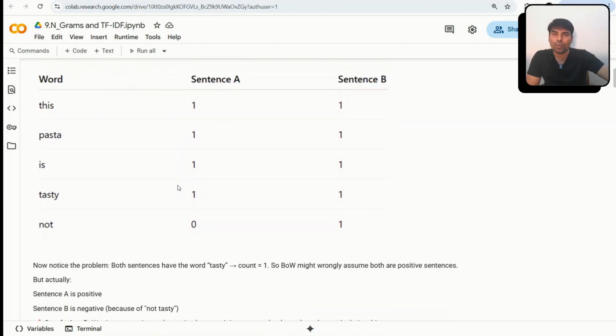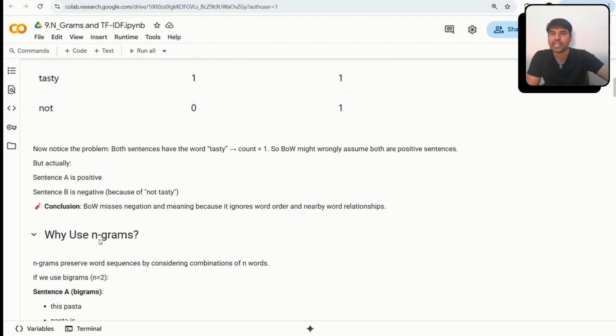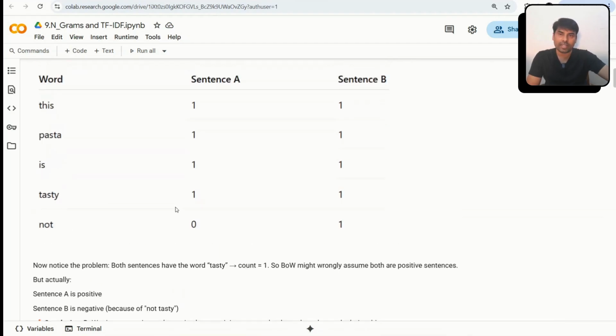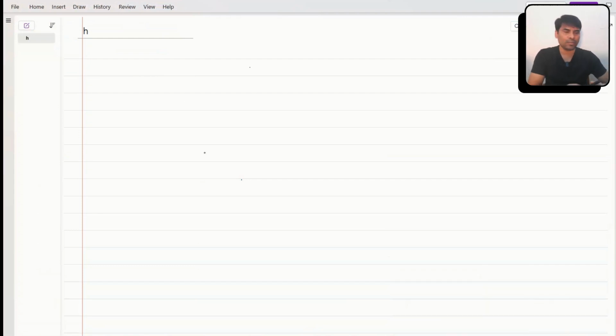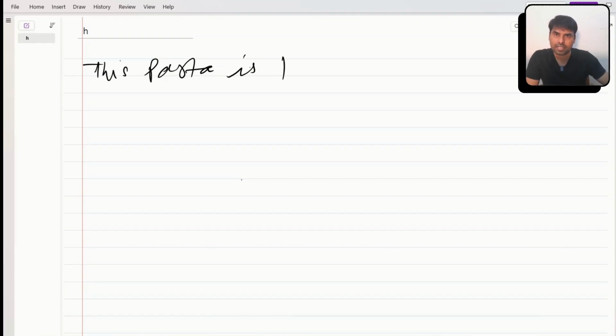In order to overcome this, we use the N-gram concept. Let me explain how N-gram works. It's a very simple concept, the intuition is very simple. Let's suppose I have two sentences. If I say "this pasta is tasty", this is my first sentence.